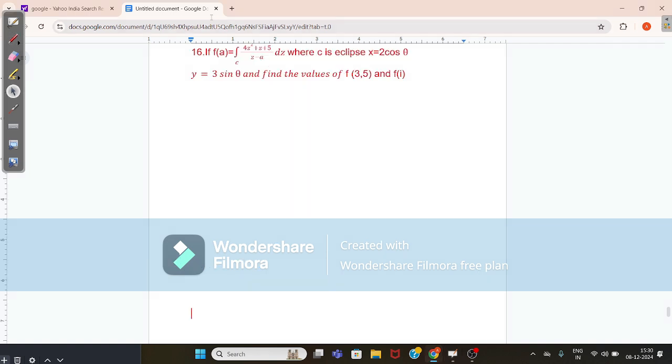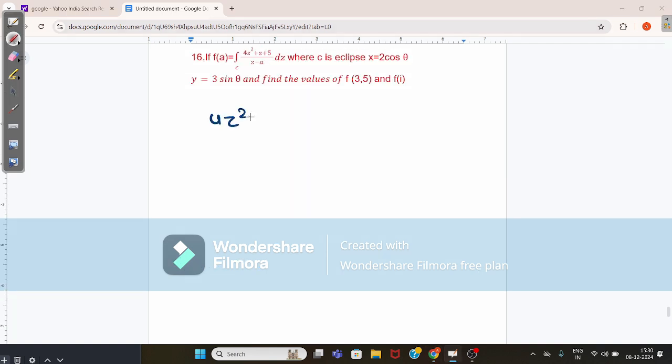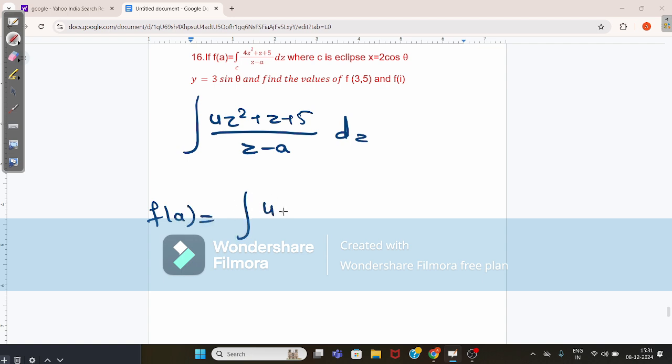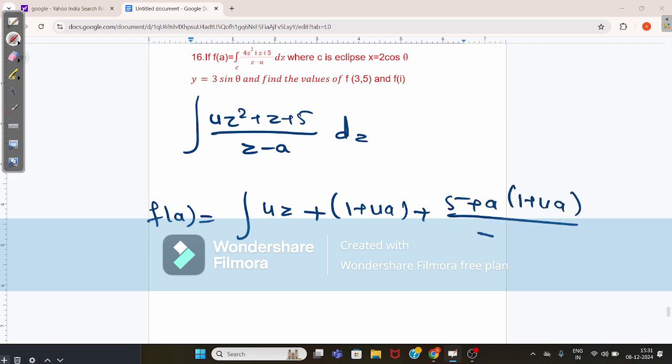Here the equation has been given as integral of 4z square plus z plus 5 by z minus a dz. When you calculate and simplify, this equation becomes f of a equals integral of 4z plus 1 plus 4a plus 5 plus a into 1 plus 4a by z minus a dz.